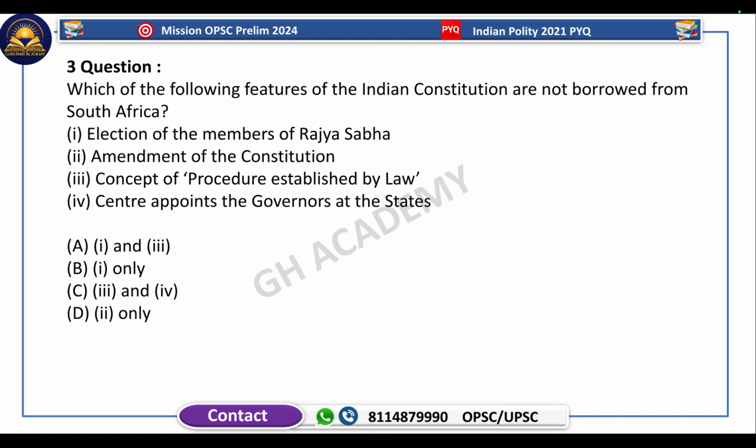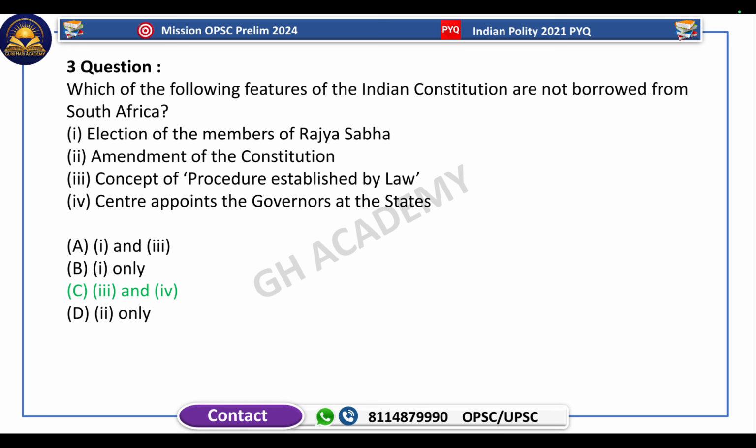Which of the following features of the Indian Constitution are not borrowed from South Africa? First, election of the members of Rajya Sabha; amendment of the Constitution; concept of procedure established by law; Center appoints the governors of the states. Answer is 3 and 4.